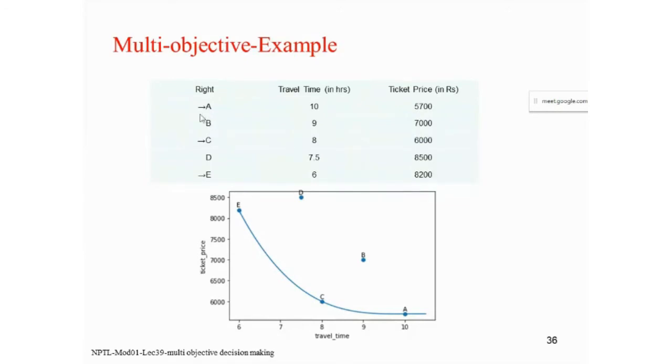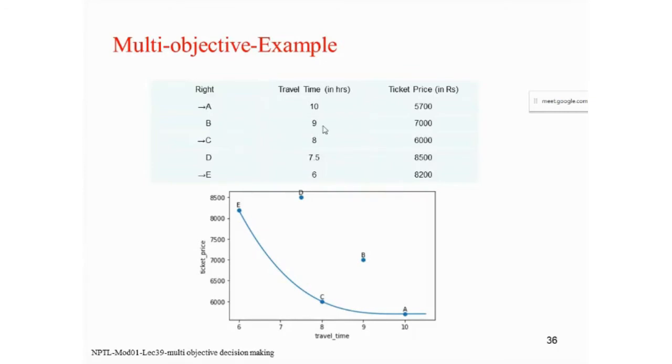Whenever you see the B solution, it is taking less time but costing more. So you cannot say that either is dominating the other. If you consider A and C, then again with respect to A, it is taking less time but giving more price. So with respect to A, no one is dominated, because everyone is non-dominated.